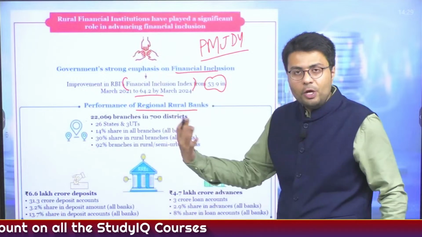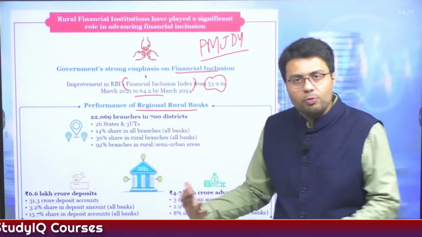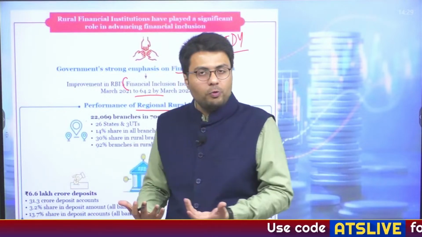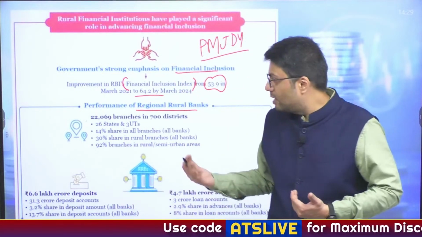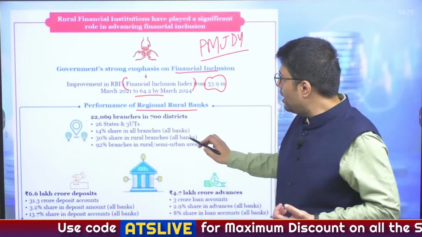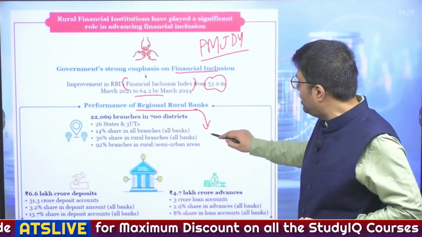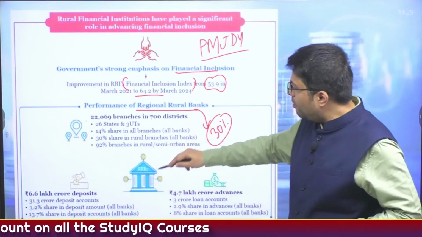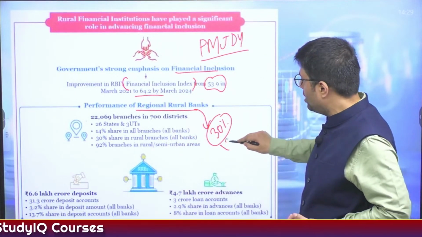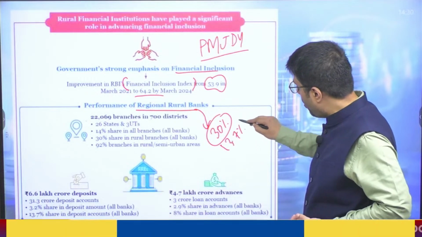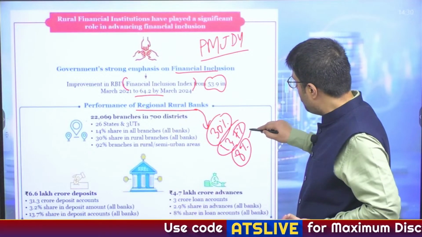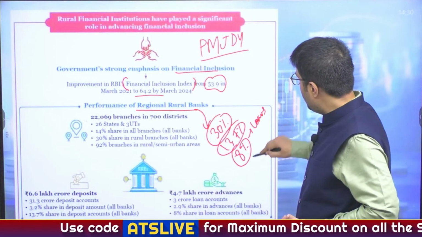These are banks which are primarily located in rural areas, and they have their branches in rural areas, and most of their customers are also people who are living in rural areas. Now, in terms of share in rural branches, these RRBs constitute about 30% of all rural branches of Indian banks, whereas in terms of deposits, they corner about 13.7% of all deposits in India, and they have about 8% share in the loans extended to the public.